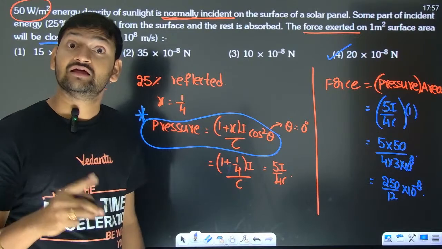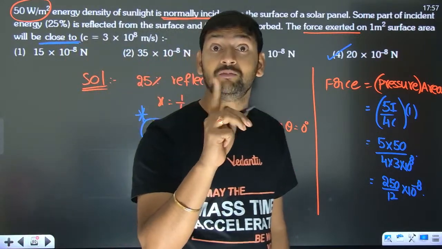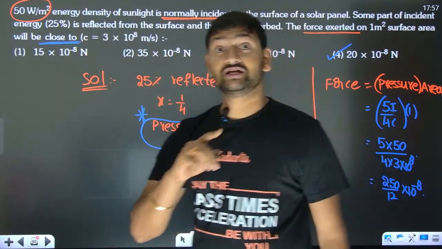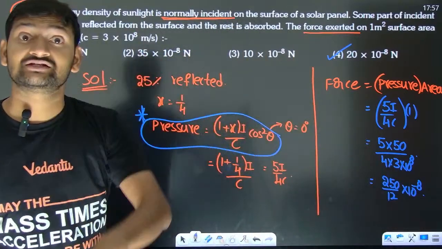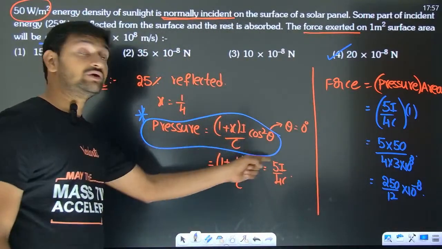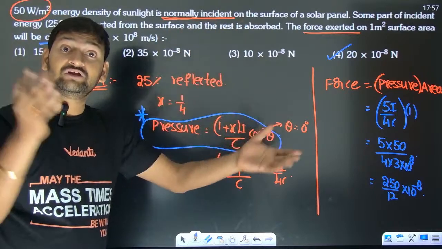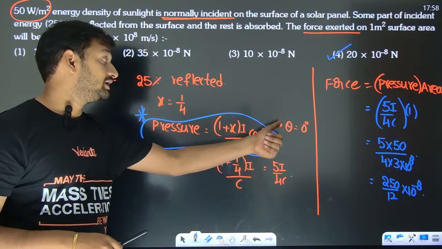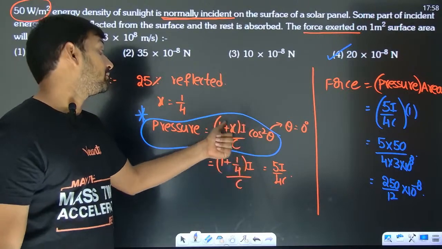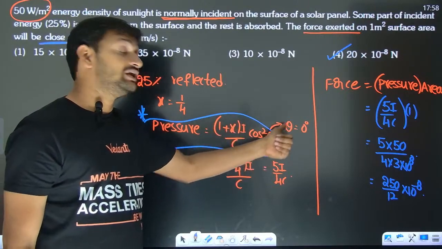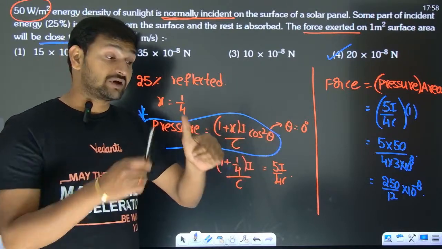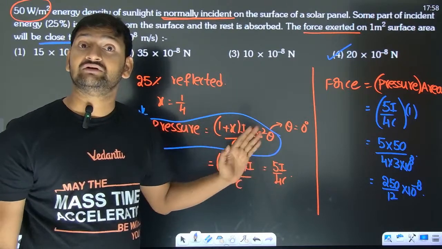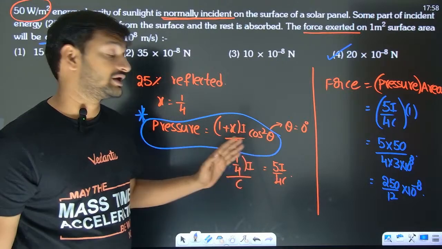And till date, they haven't bothered about oblique incidence. If there is oblique incidence, then this formula will save you in the examination. This is going to be the mother of everything we have learned till now. If you put x as 1 and theta as 0, you get 2I by c. If you put x as 0 and theta as 0, you get I by c. So perfect reflecting and perfect absorbing are covered. That's why make sure you memorize this.